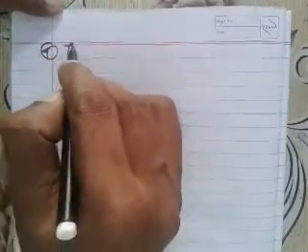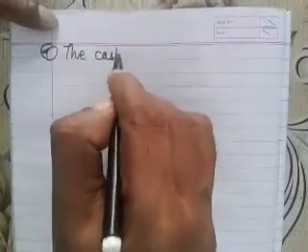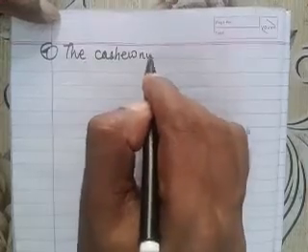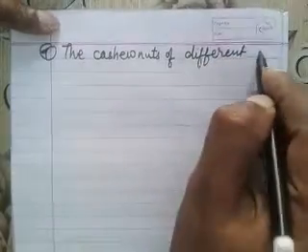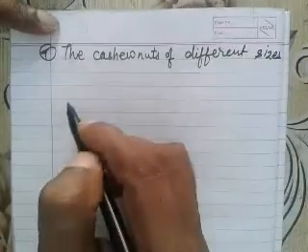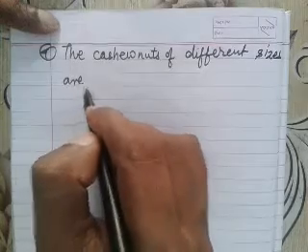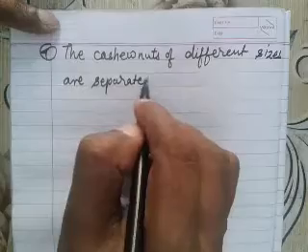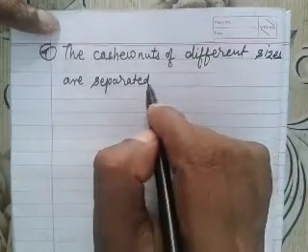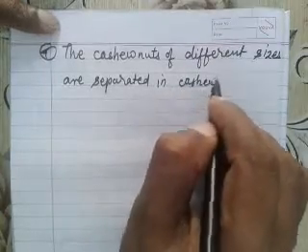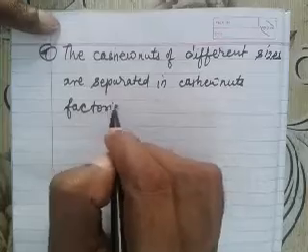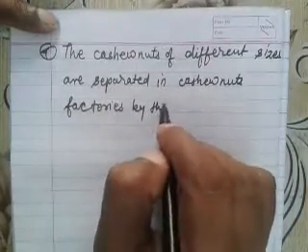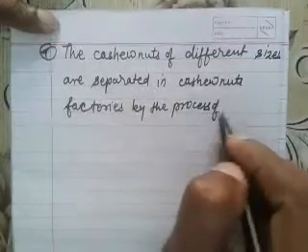So we can say that the cashew nuts of different sizes are separated in the cashew nut factory by the process of sieving.